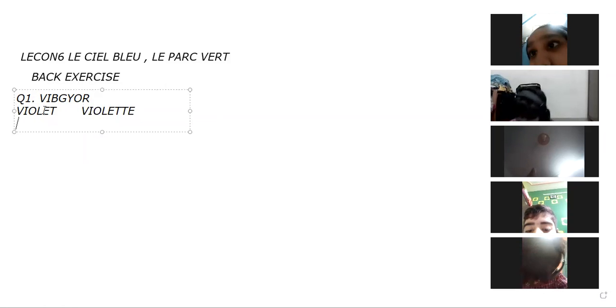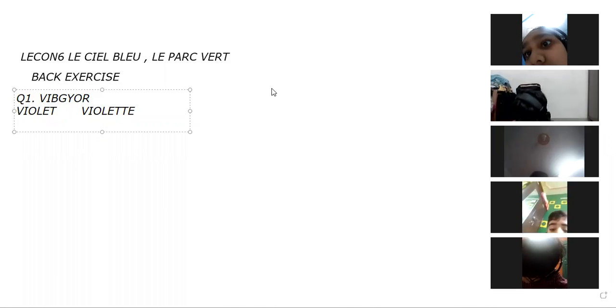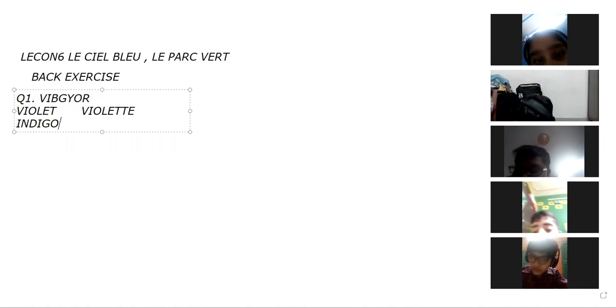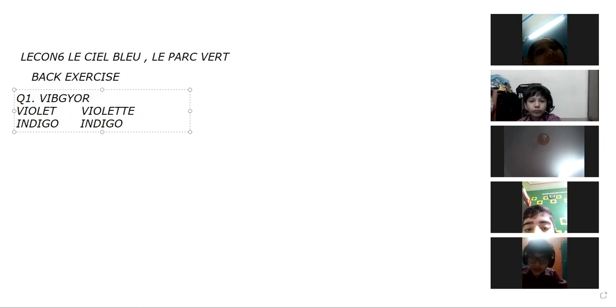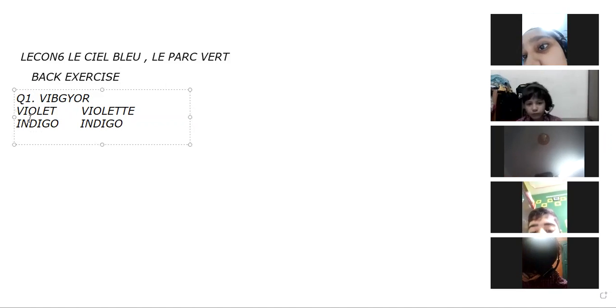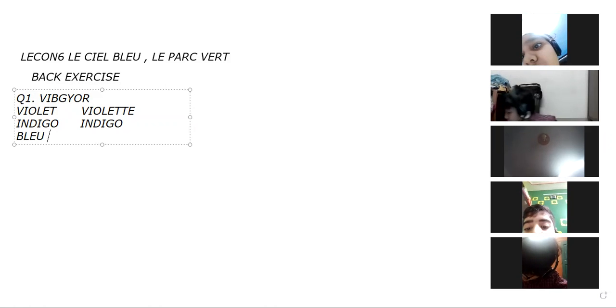Then second is indigo, and here also it is the same, no changes, indigo. Then third is bleu, and for the feminine we'll add E to it, bleue.